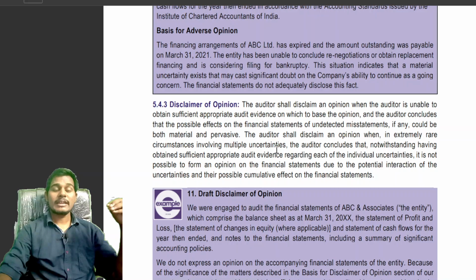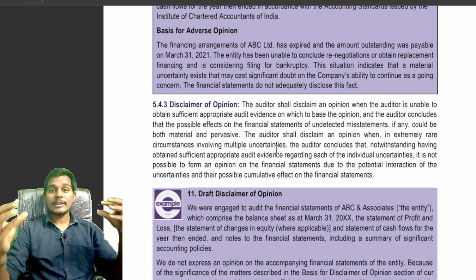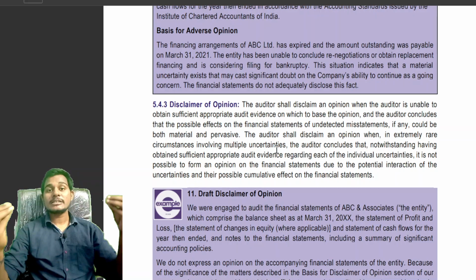disclaimer of opinion. In the case of disclaimer of opinion, the auditor concludes that when the auditor is unable to obtain sufficient and appropriate audit evidence, and the auditor concludes that the possible effect of undetected misstatements could be material and pervasive. Undetected misstatements means the auditor is unable to obtain sufficient and appropriate audit evidence.